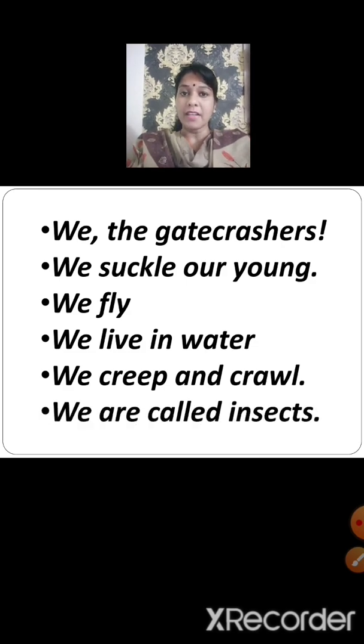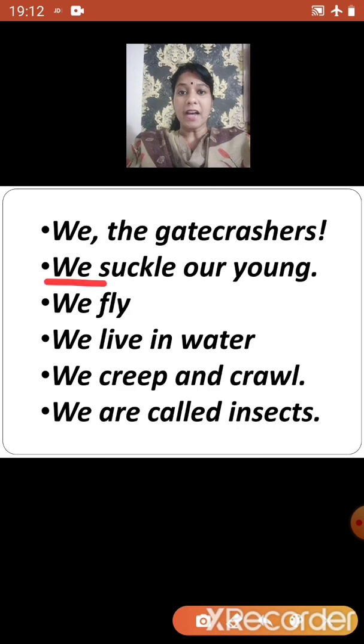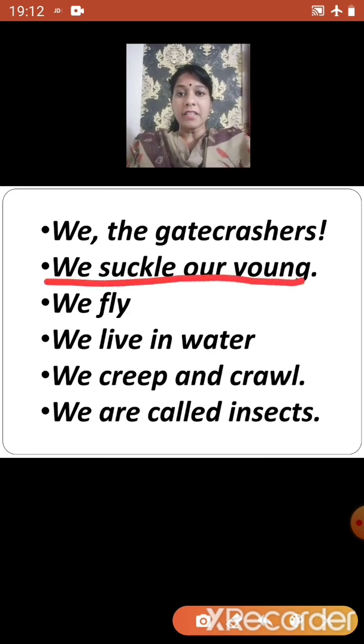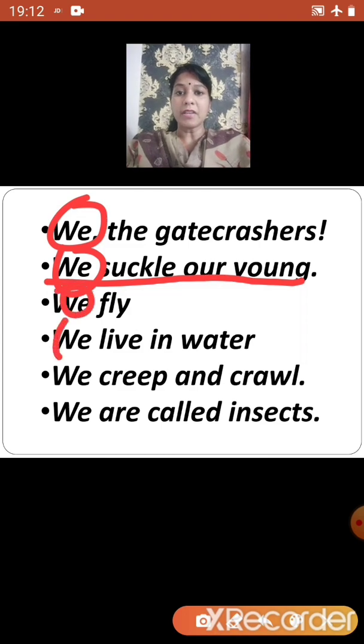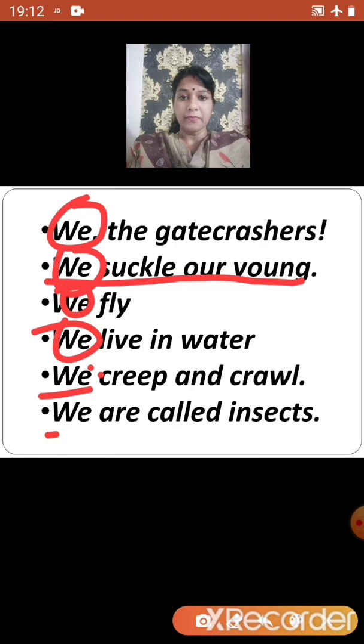We are called insects. Children, out of these 11 topics from our content outline, we have already completed 7 topics. That is, we have completed till we suckle our young. Children, here we refers to the animals. Okay?